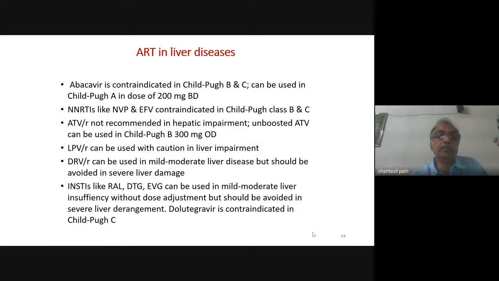Boosted darunavir, ritonavir can be used in mild to moderate liver disease, but should be avoided in severe liver damage. INSTIs, we are using dolutegravir. Now, dolutegravir is also contraindicated in Child-Pugh C. So, if a patient has a decompensated liver disease, it is very challenging to find an appropriate antiretroviral regimen for these patients.